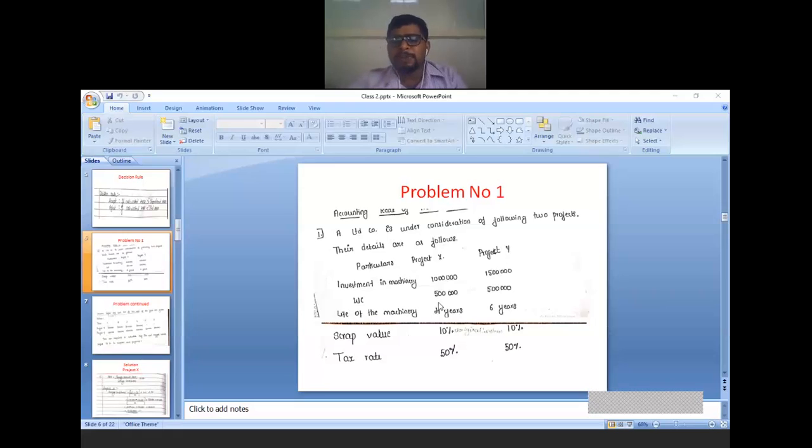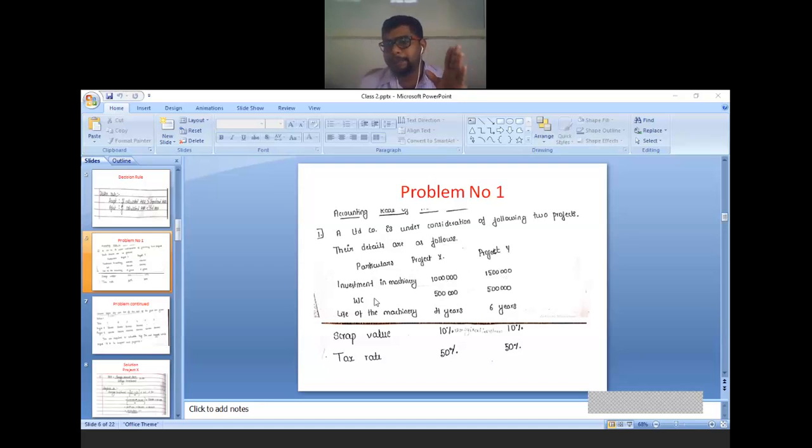Now, we'll see the problem. A company limited is under consideration of the following two projects. Their details are as follows. Two projects' information is given, project X and project Y. Investment in machinery is 10 lakh and 15 lakh. It is called the original investment, 10 lakh and 15 lakh.